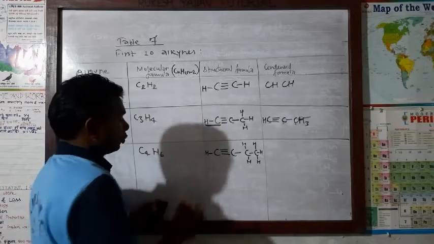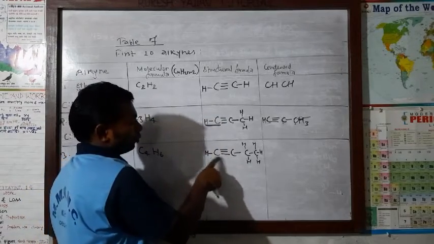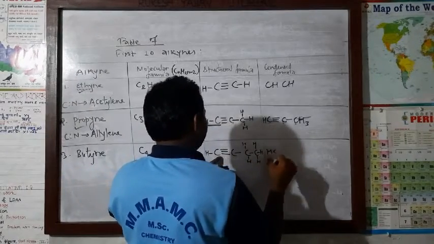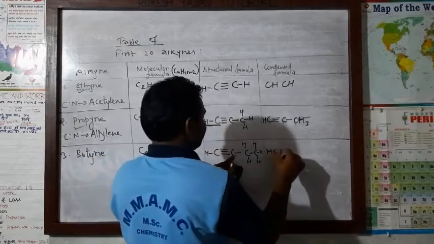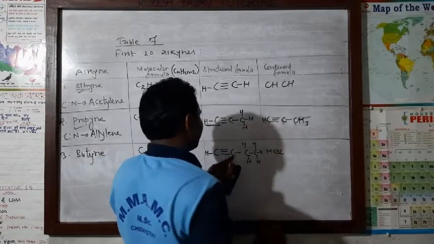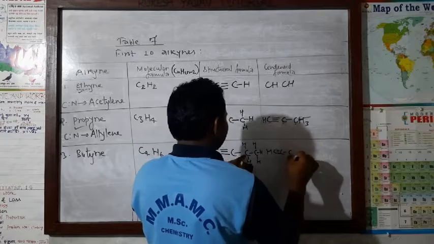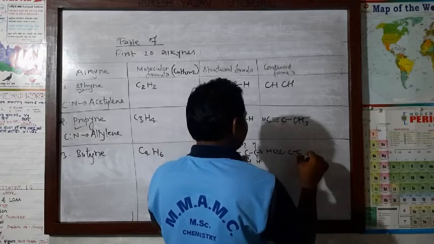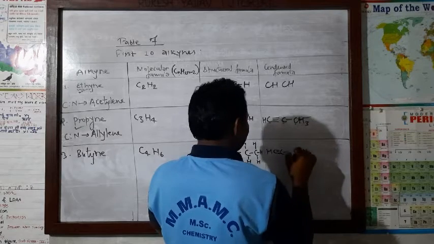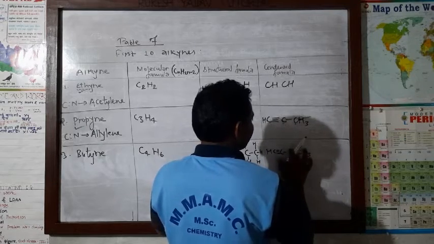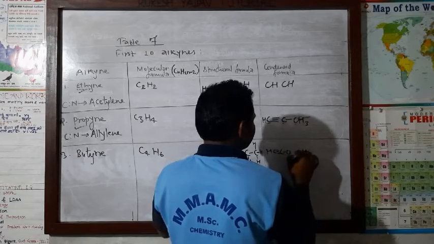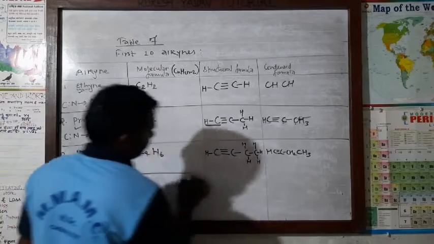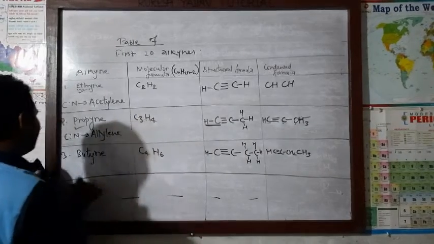Here 4 bonds: 3 already here and 1, 4. Here 3 and 1, 4. Now HC, again C. Now between this carbon a triple bond, again C. After that 1, 2, 3, again C, last CH3, and with this CH2. Here you can put CH2, CH3 in this way.